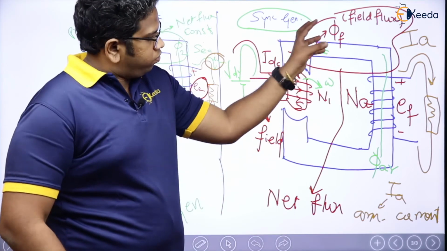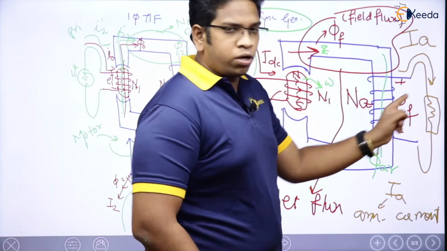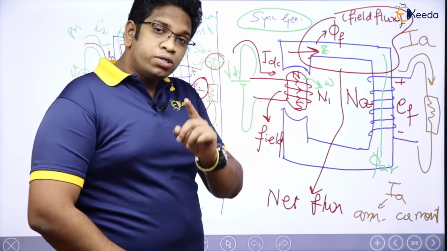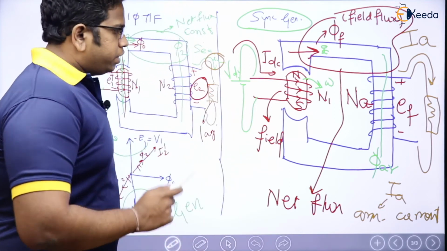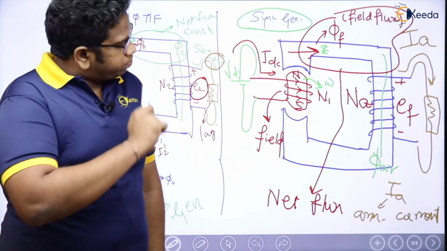Initially phi F is there. After having the load, I have phi F plus phi AR. So please focus. Now you please tell me, is there any arrangement or any automatic compensation system here?